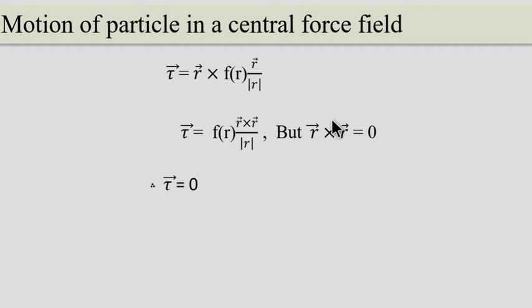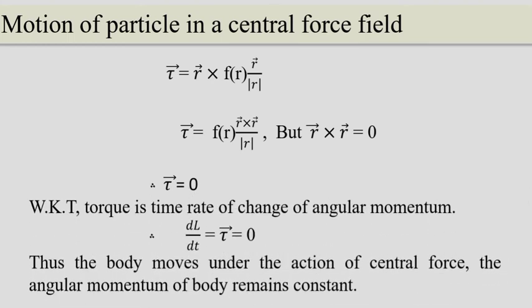Here, in the position vector, the angle between these two is 0. If theta is 0, sin theta is 0, therefore a vector cross b vector is equal to 0. Therefore r vector cross r vector is equal to 0. So this term becomes 0. Then the torque is equal to 0, or tau is equal to 0.